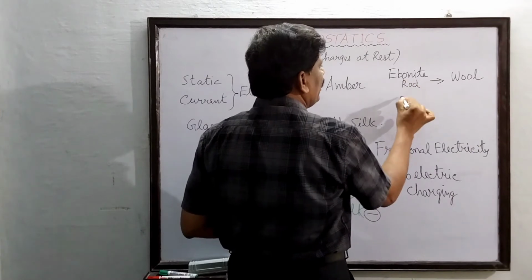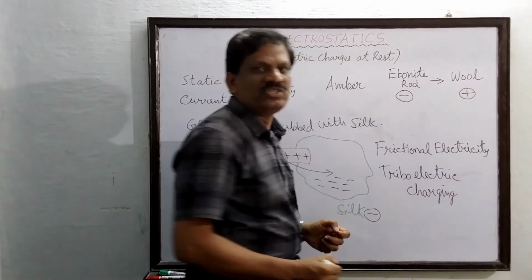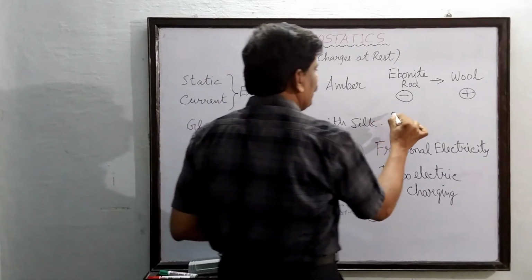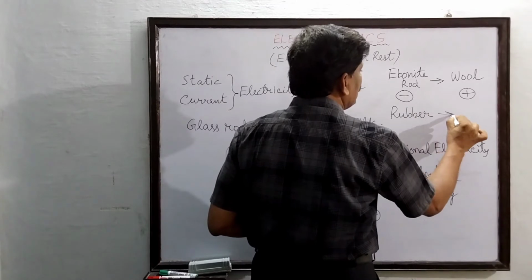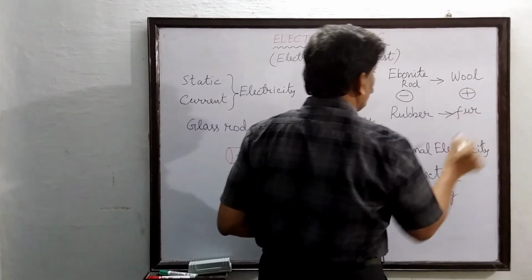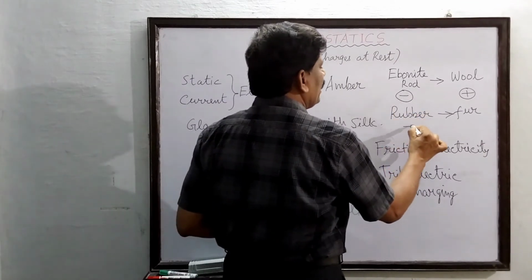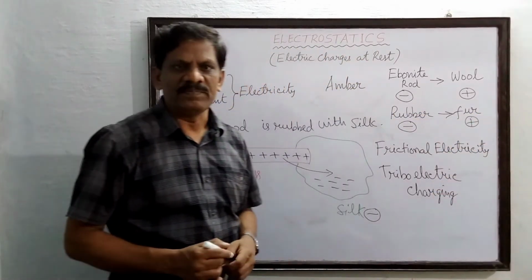The ebonite rod acquires a negative charge and wool acquires a positive charge. Similarly, a rubber rod rubbed against flannel, fur or wool acquires a negative charge, whereas the fur acquires a positive charge.